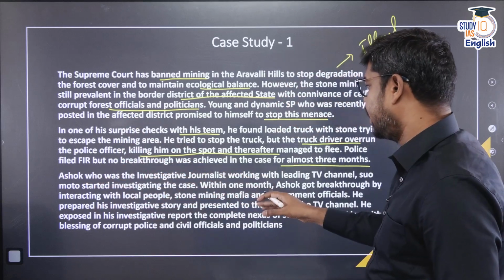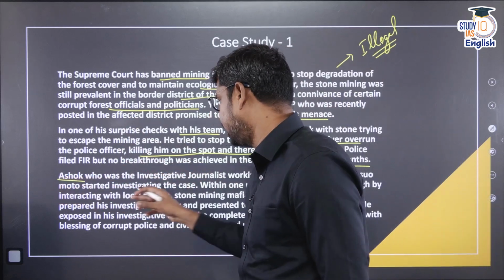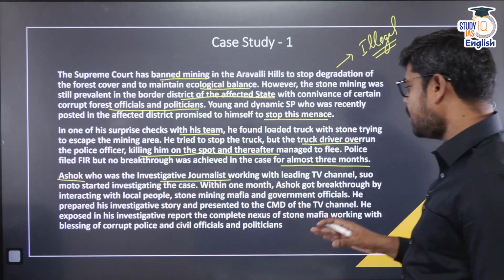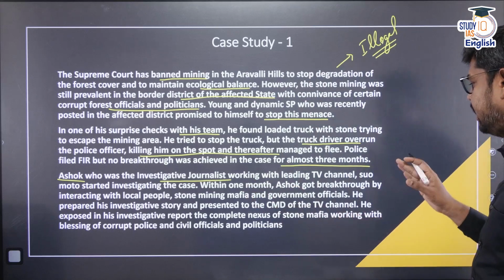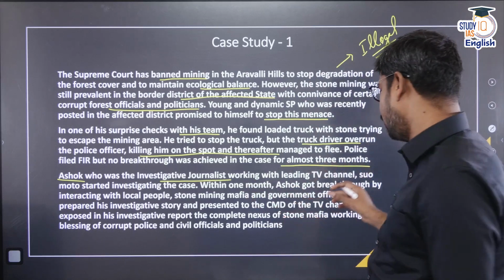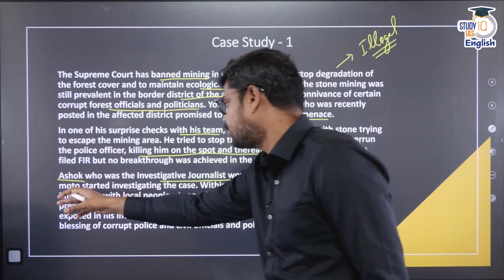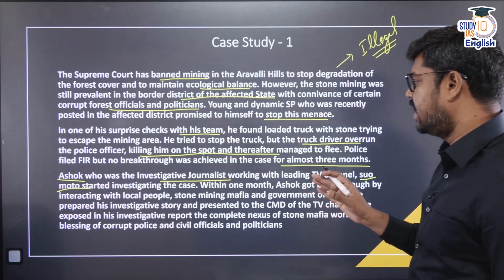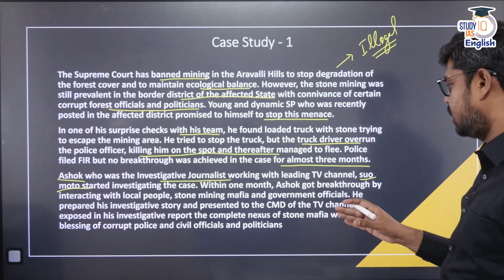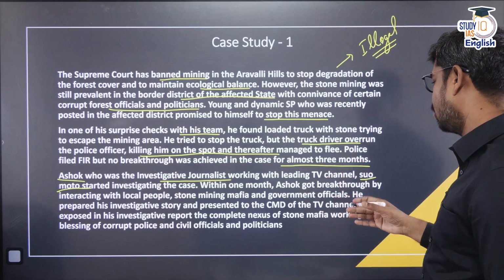Ashok, who was an investigative journalist. So Ashok is a person who is an investigative journalist working for a leading TV channel. Suo moto, on his own. Suo moto means on his own. Started investigating the case. Within 1 month, Ashok got the breakthrough.